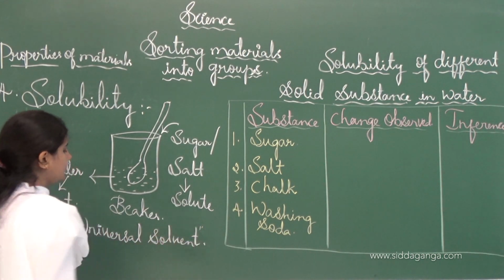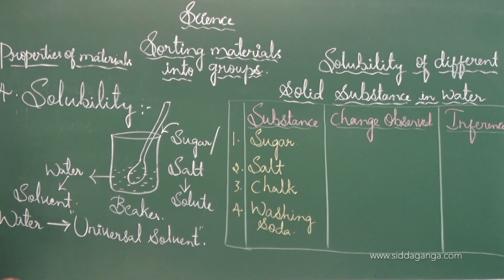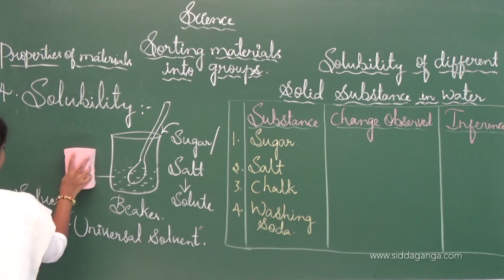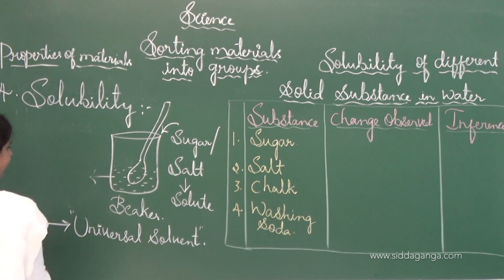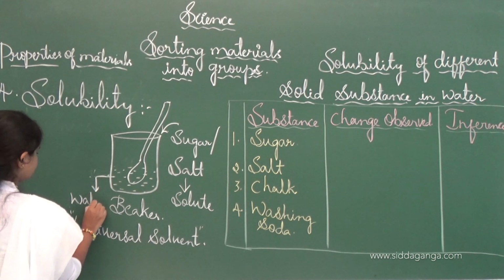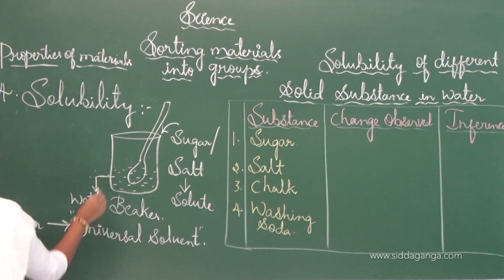See here. See, solute means, I will write here. Water, this one.